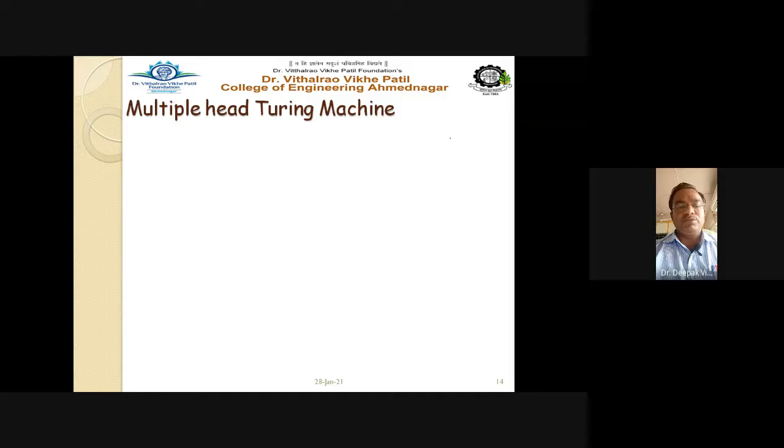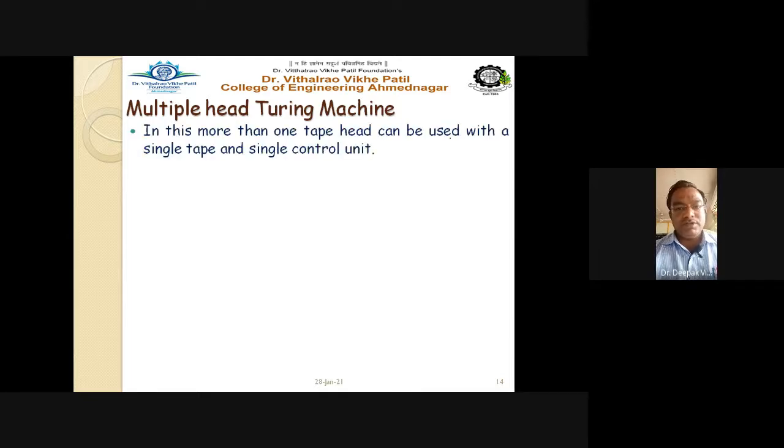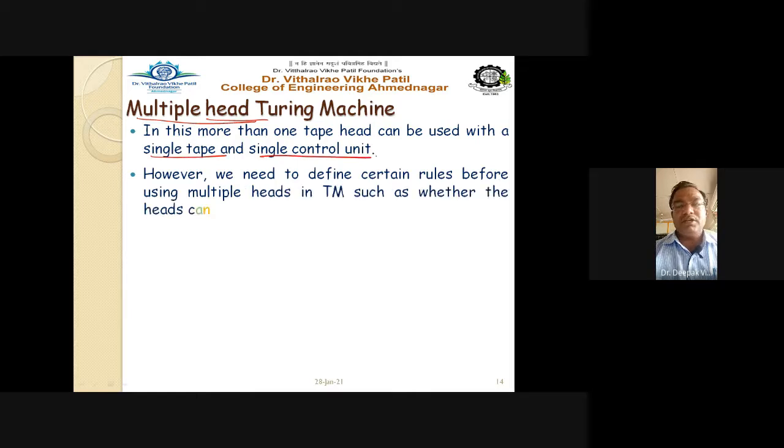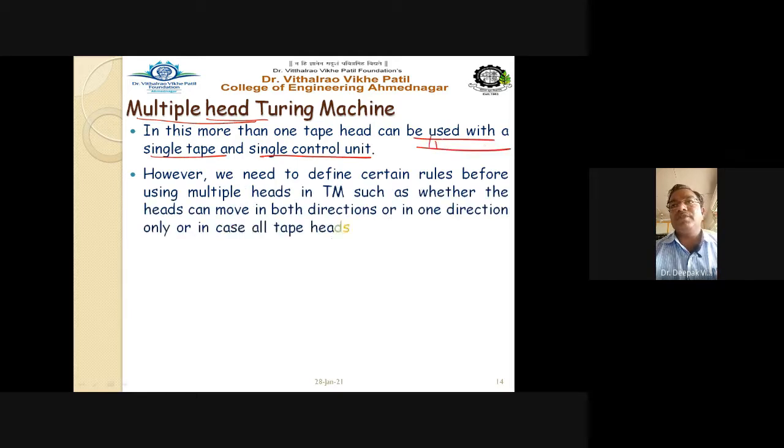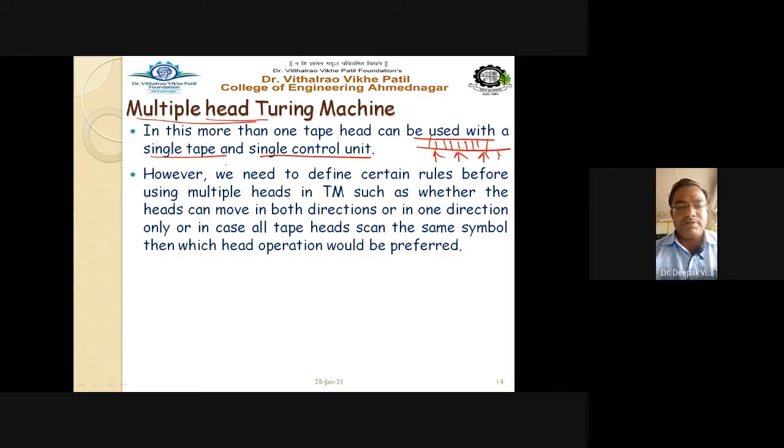Multiple head Turing machine. The next type of Turing machine is the multiple head Turing machine. So till now we have seen the multi-dimensional, then non-deterministic. Now it is a multiple head Turing machine. So here the heads are more in number. In this, more than one tape head can be used with a single tape and single control unit. So you have only a single tape, but multiple read-write heads, right?